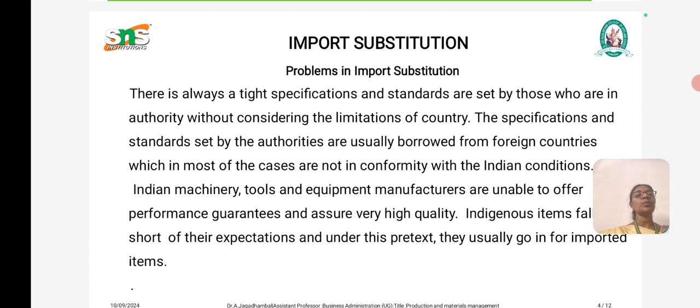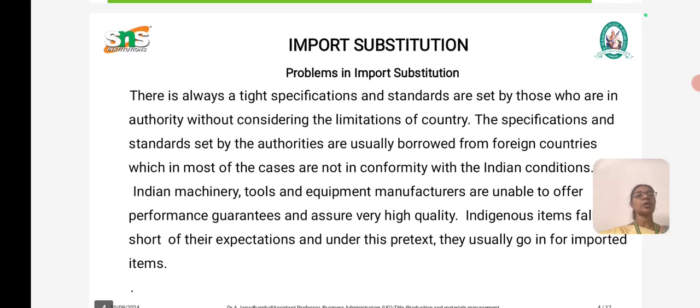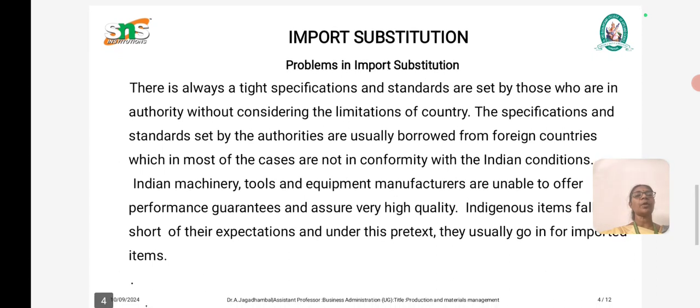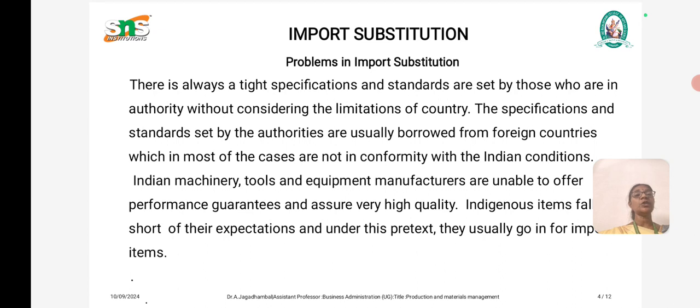First, tight specifications and standards are set by the authorities without considering the limitations of the country, because the standards specified for the substitutes are not achievable. That is one of the problems.